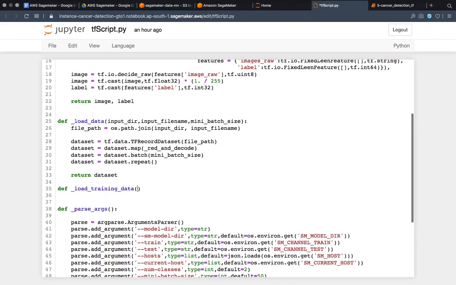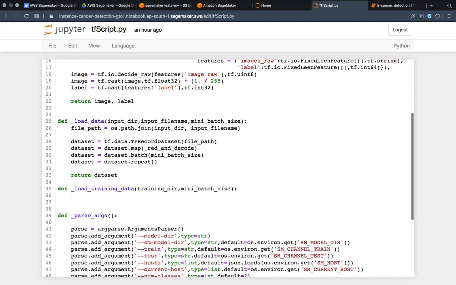Load training data. Now I am loading the training data: training directory, and after that mini batch size. Then after that, I will return this thing, load data. So this is the wrapper function around load data. Load train data is a wrapper function. This is what you can interpret out here.